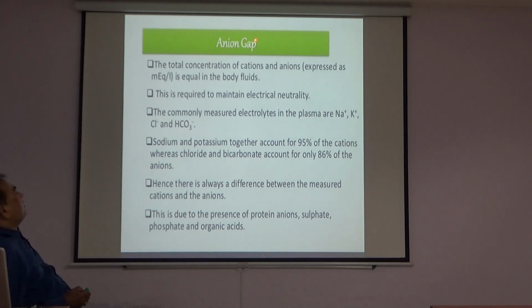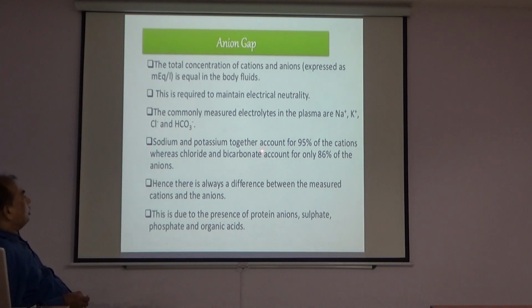Another important topic is anion gap. The total concentration of cations and anions, expressed as milliequivalents per liter, is equal in the body fluids. They are required to maintain electrical neutrality. The commonly measured electrolytes in the plasma are sodium, potassium, chloride and bicarbonate ions.